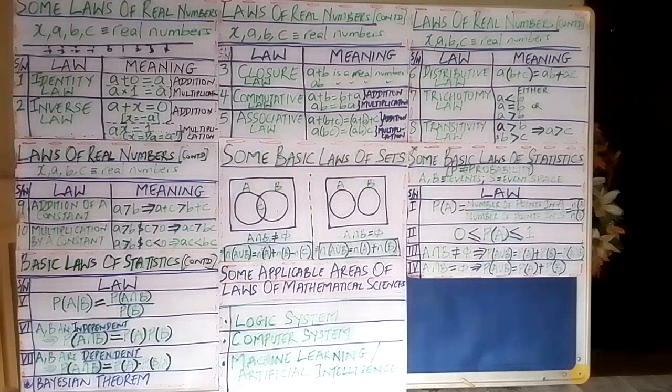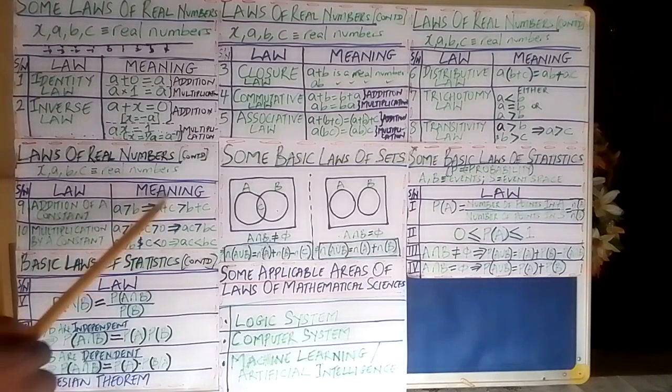We move to the ninth law, which is addition of a constant. That is to say, given a constant C, just any number you pick, you already have two numbers, A and B. You can pick any number, A and B. It could be 0.1, it could be minus 2.4, and so on and so forth.